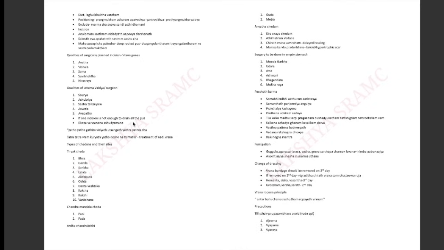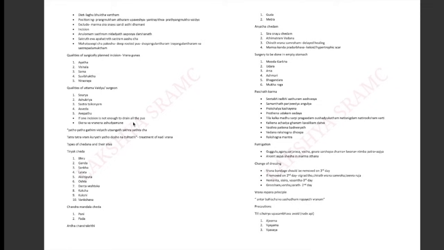That's what Acharya is saying. Ekena va vranena ashuddhyamane, wherever there is gati or nadi, utsanga, wherever there is swelling with pointing pus, tatra vranam kuryat. In all those places you can put an incision, yatho doshanatishthati, so that the dosha will not be situated in that vrana. Next, coming to the types of chedana and their sites. Tiryak cheda, or oblique or horizontal incision, should be there in Bhru.